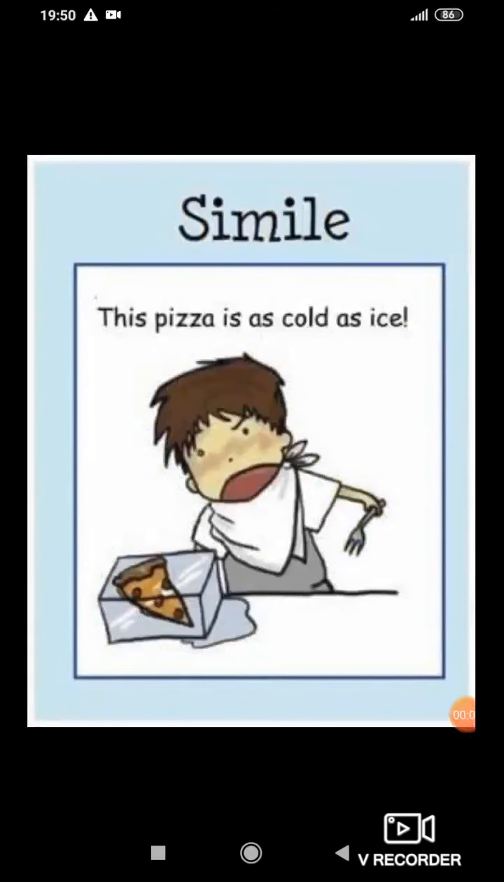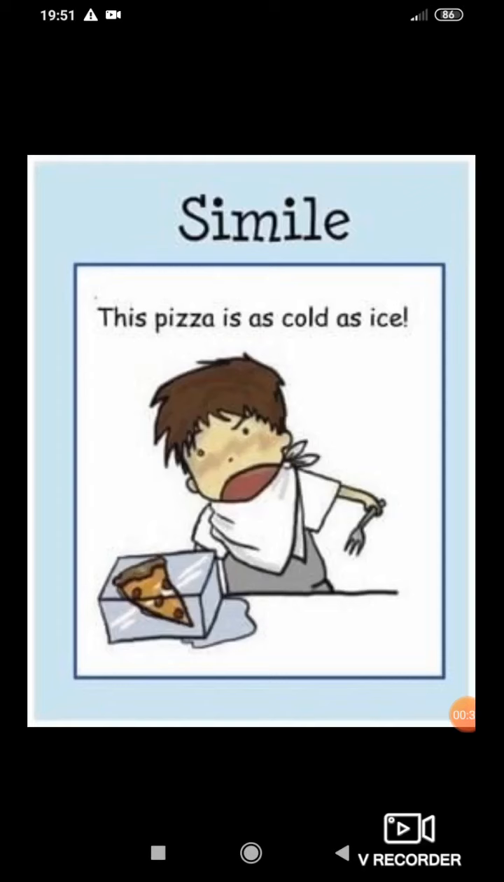Now, here students, another example of simile is given here. You can see here, this pizza is as cold as ice. I repeat the example, this pizza is as cold as ice. So dear students, here the comparison is done between pizza and ice. The pizza is being compared with ice by using the word as.